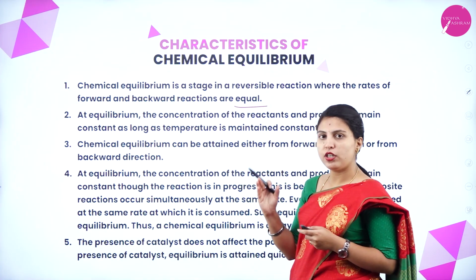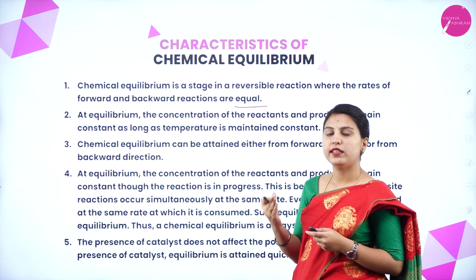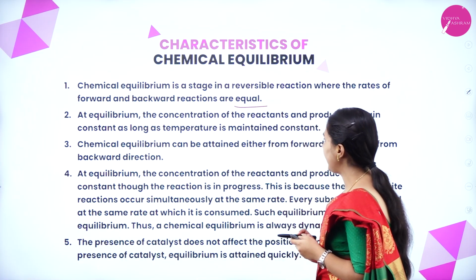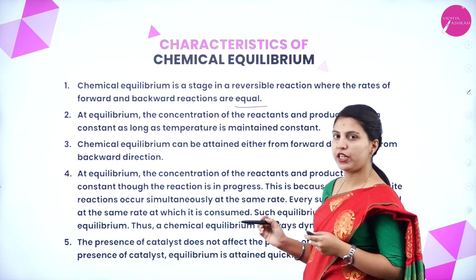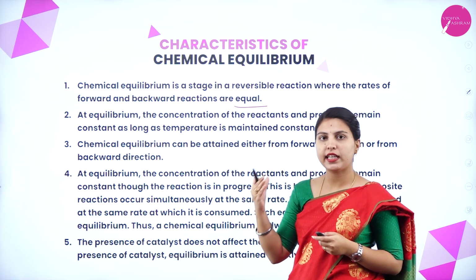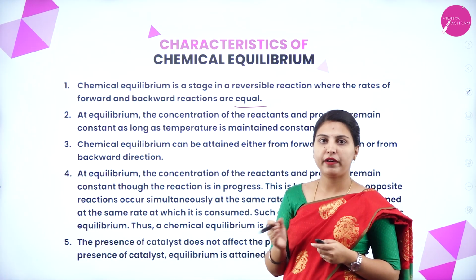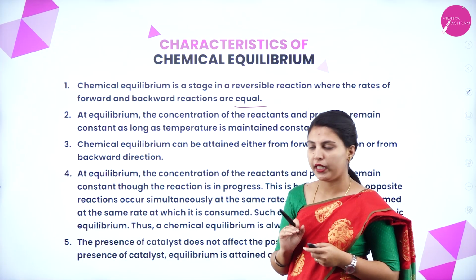At equilibrium, the concentration of the reactant and product will be constant till the temperature has been changed. Chemical equilibrium can be attained either from forward direction or from backward direction. There is no rule that chemical equilibrium should be attained from the forward direction only or backward direction only. It can be attained from any direction, but it should be attained.